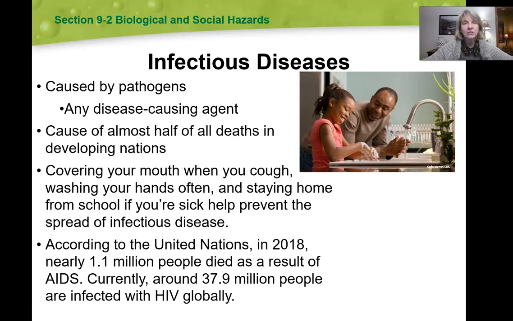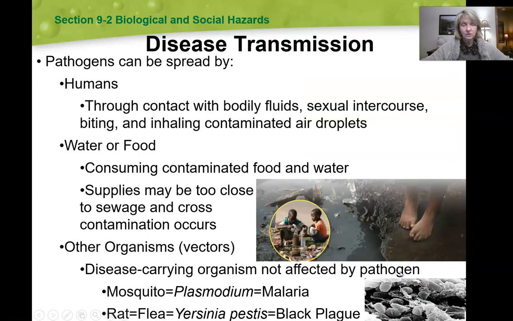According to the United Nations in 2018, nearly 1.1 million people died as a result of AIDS, which is caused by the HIV virus, human immunodeficiency virus. So currently there are about 37.9 million people that are infected with HIV globally. So this is still a huge issue in the human population.